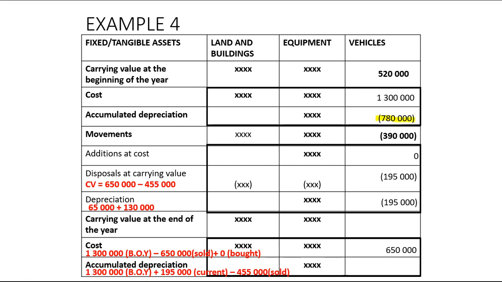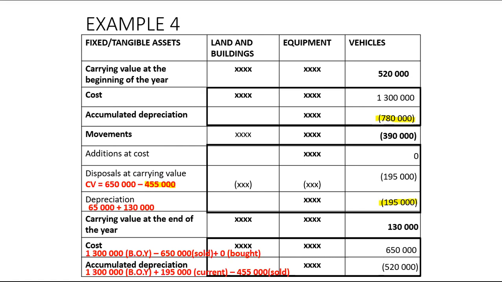Accumulated depreciation is only increased by depreciation, but it will decrease by the accumulated depreciation of the asset sold. And that will give you accumulated depreciation at the end of the year of 520,000. Now, take the cost at the end of the year of 650,000 minus 520,000, and that'll give you carrying value at the end of the year, which is 130,000.